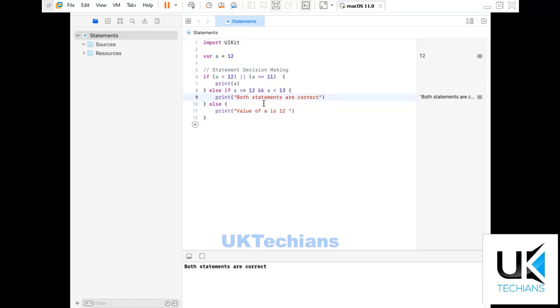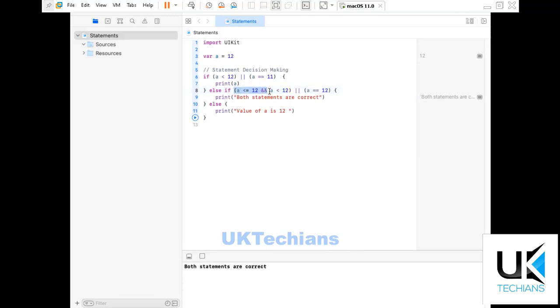You can add these statements like this, or you can also add another statement; this is all one condition, right? What I am doing here is creating an or operator, adding another condition and saying or. Let's say this condition is false. I am adding here less than 12, and adding here if a is equal to 12. This is one condition, because we added the starting bracket and ending bracket.